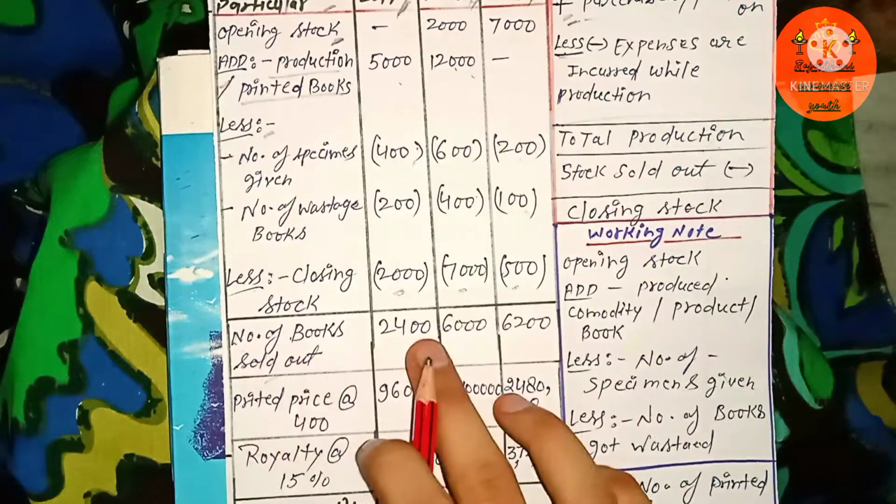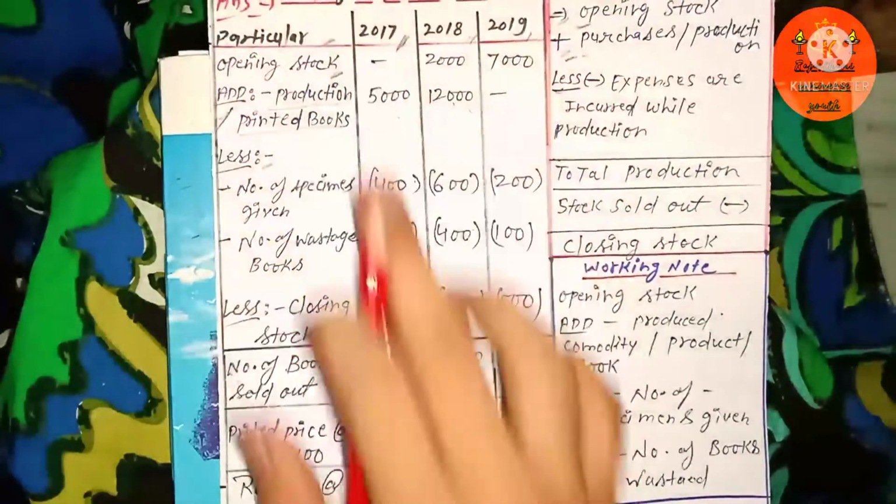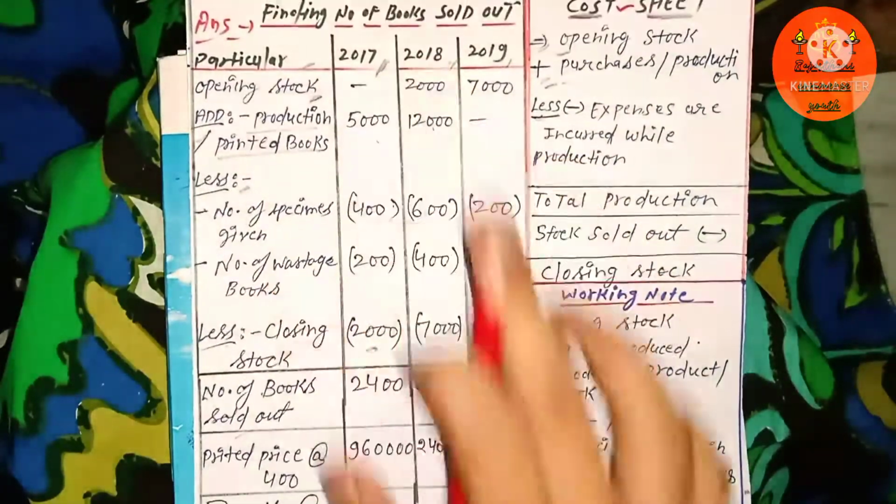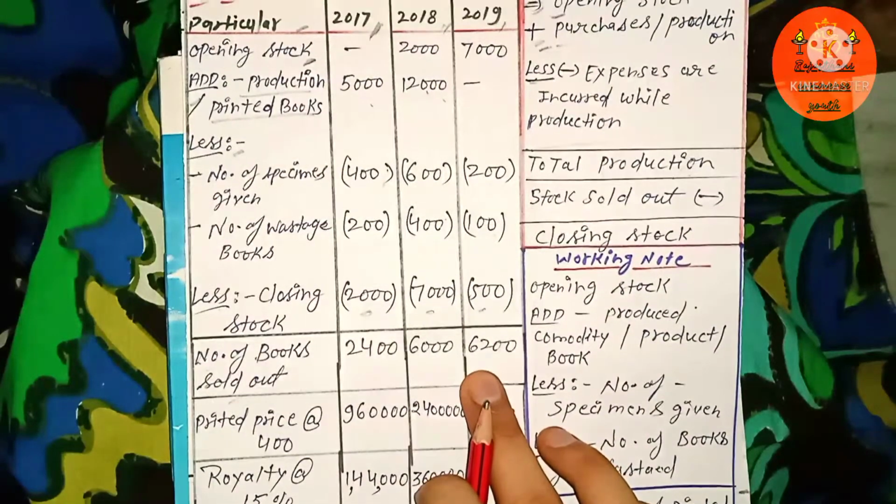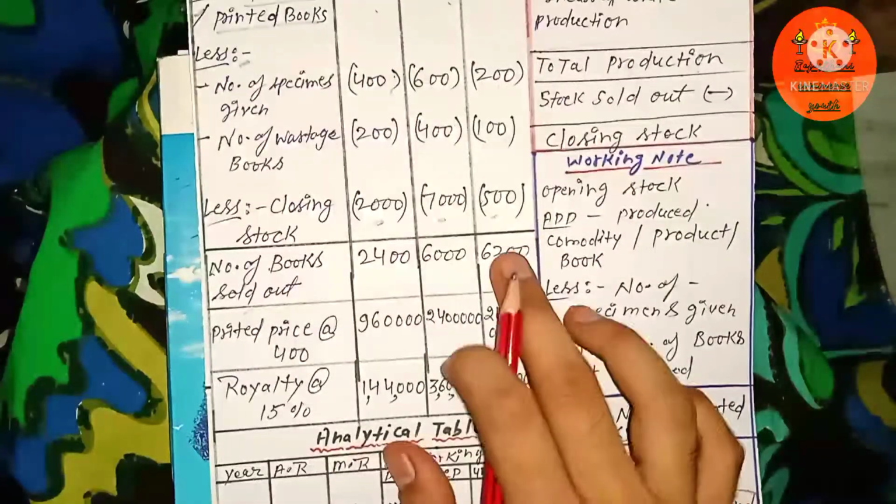2,400 books have been sold out in the year 2017, and in the year 2018, 6,000 books have been sold out. In the year 2019, 6,200 books have been sold out.